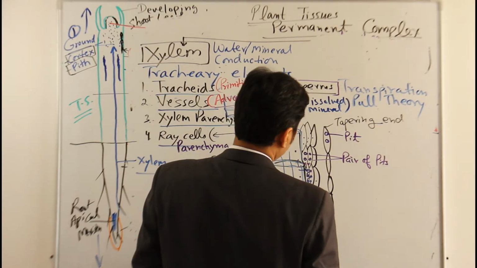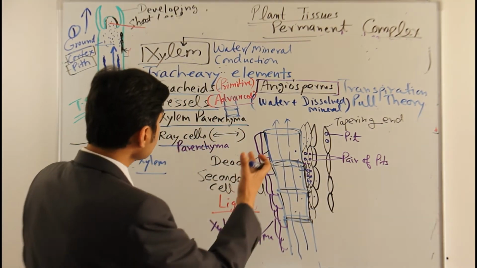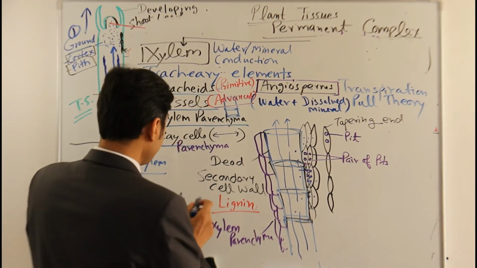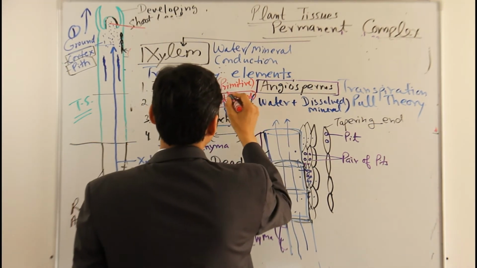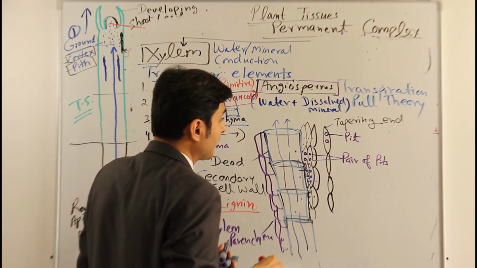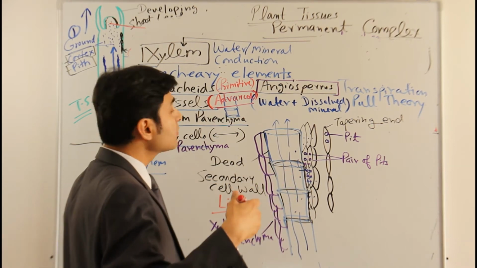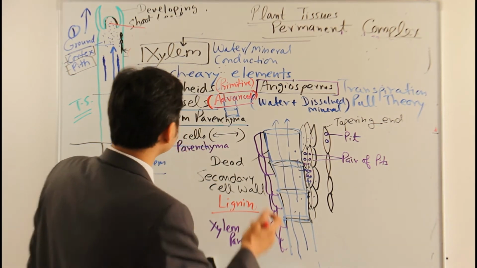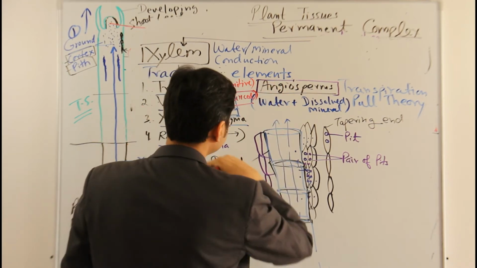Okay, so after that, the next thing which we are going to discuss in the xylem, as we have just discussed, is that tracheids are basically primitive in nature, and the vessels are advanced. In the evolutionary pattern, tracheids came first, and later on they gave rise to vessels, which is a much broader element. So tracheids are primitive and vessels are advanced.